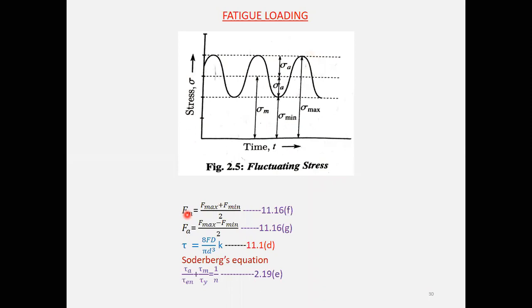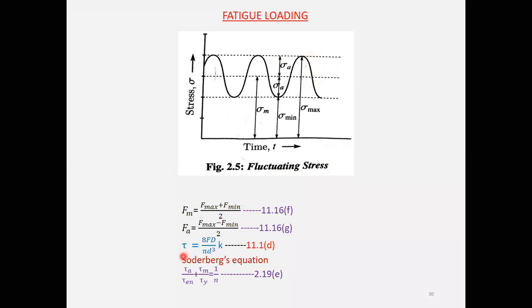And similarly, you will be calculating the amplitude force, F max minus F min by 2. These equations are there in the spring chapter, 11.16 F and G. And already you have solved problems on this, that is fluctuating stresses in your Design of Machine Elements 1. These formulas are also there in data handbook chapter 2, where you will get these two formulas.